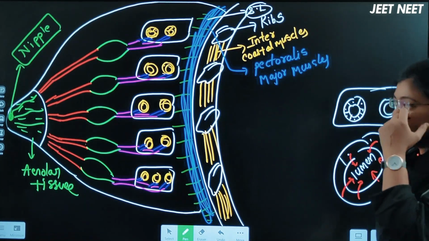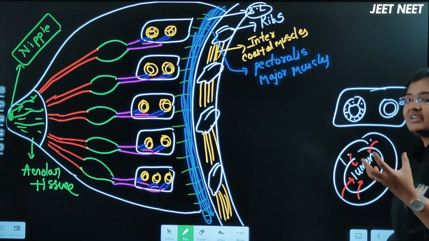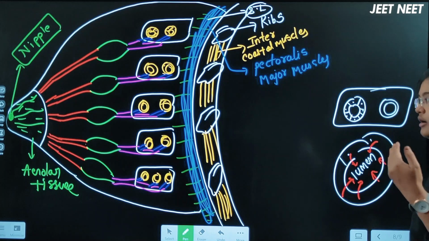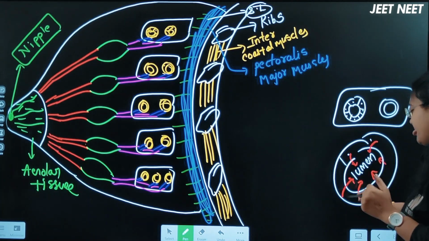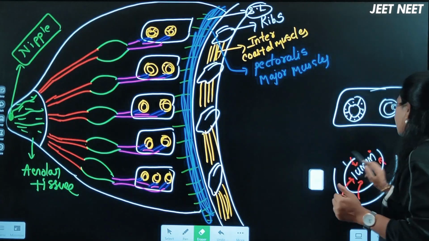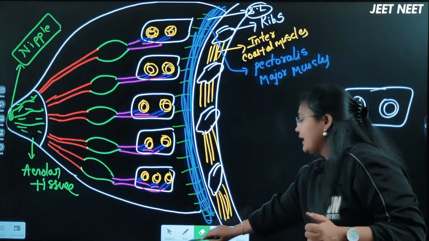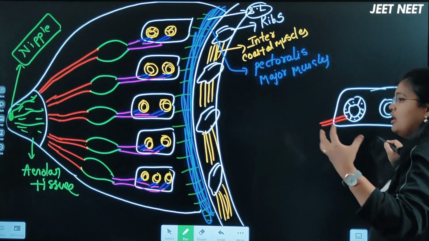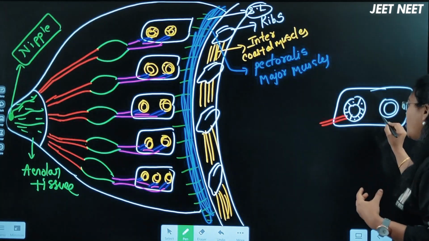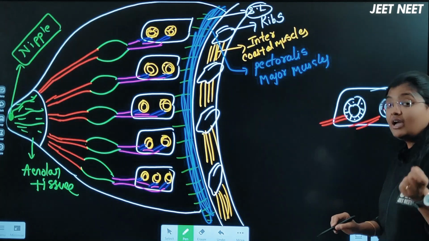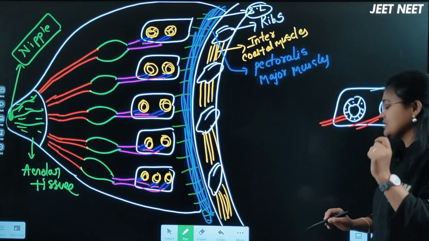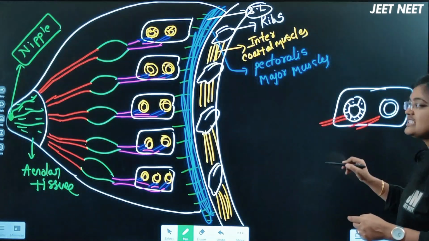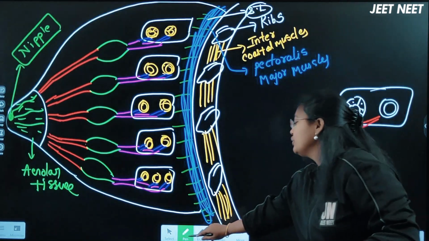NCERT has given this point. The lumen of the alveoli is the place where the storage of the milk happens, from the synthesis of the milk by these epithelial cells. Okay, clear this point? So this is the alveoli actually, right? Next, after that alveoli, it leads to form a duct, called what duct here? No, mammary tubules, right? So the next duct is called the mammary tubules. Okay, these mammary tubules will join together.